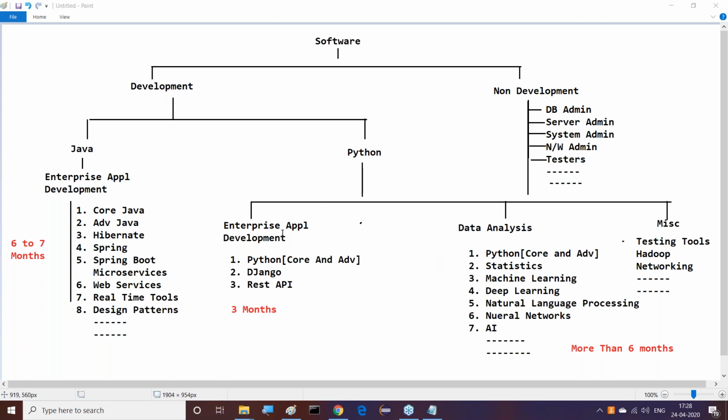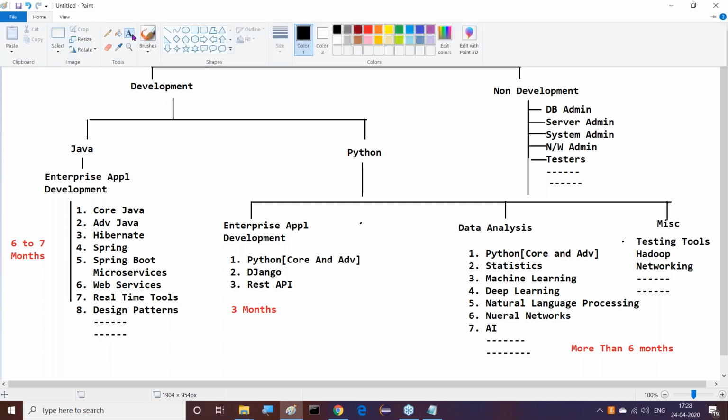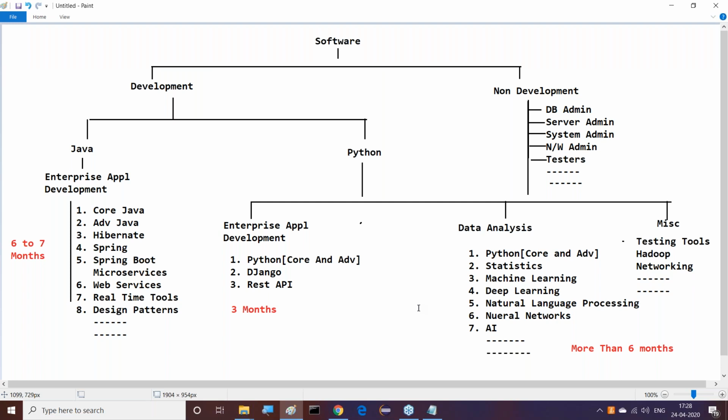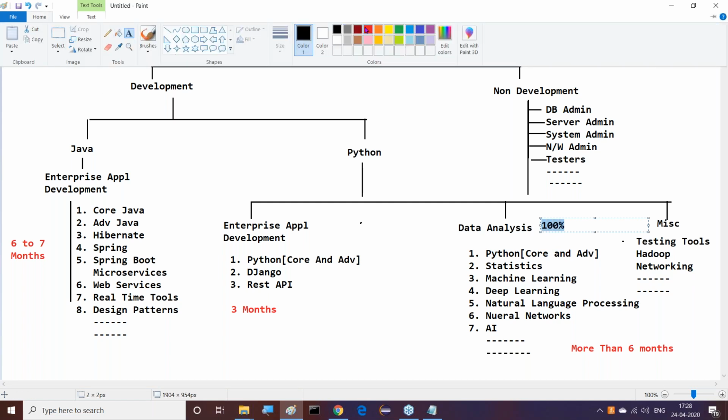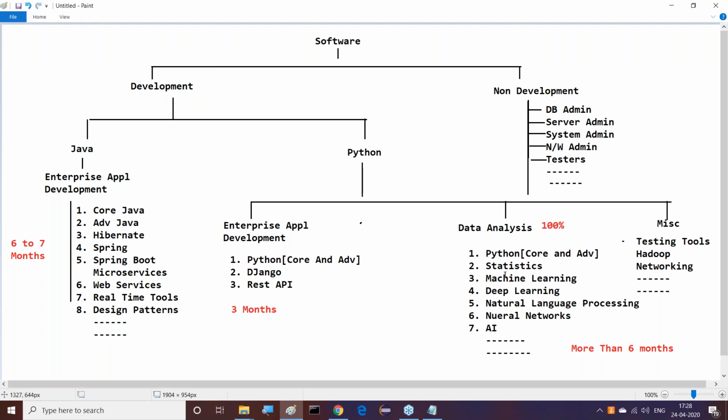Anyway, right, guys, overall this is the total analysis part. Now, if you observe the opportunities level outside, the data analysis side has 100% opportunities level outside. It's going on very well. Then if you have sufficient time, nearly 7 to 8 months or 9 months, you're cool, you don't have any burdens. If we can put in nearly 6 to 7 months of time, then we can go for data science. It's more effective.